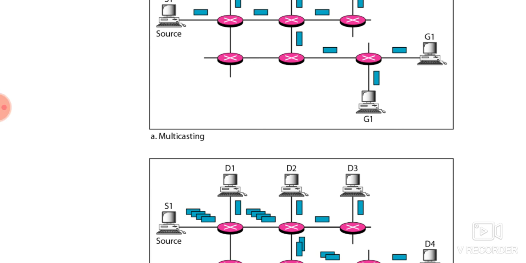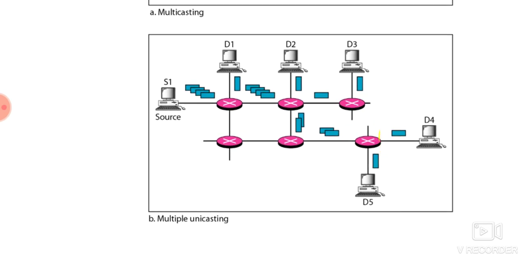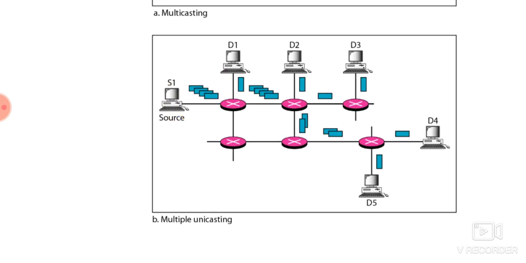But in multiple unicasting, several packets start from the source. If there are five destinations, the source sends five packets, each with a different unicast destination address. There may be multiple copies traveling between two routers. In multicasting, there was only one copy of the message between two routers. In multiple unicasting, there may be multiple copies between two routers.